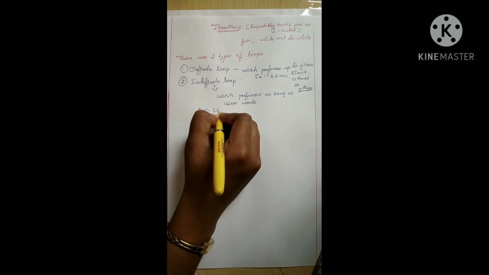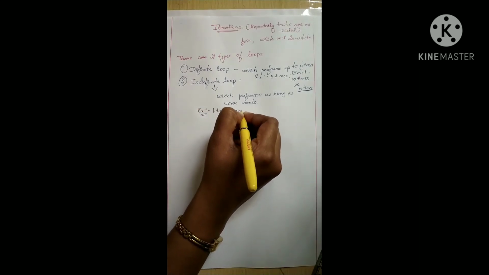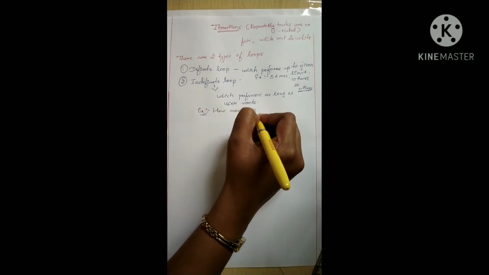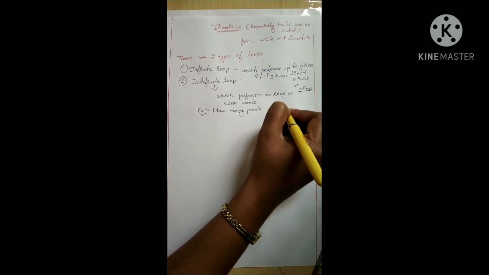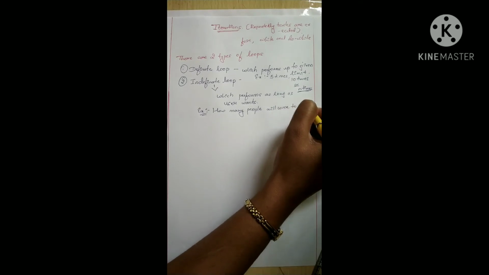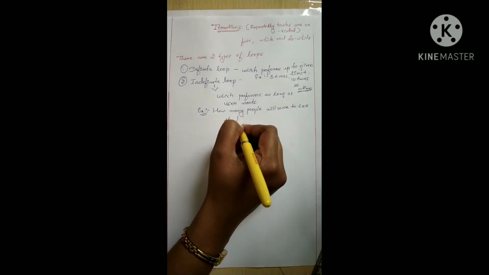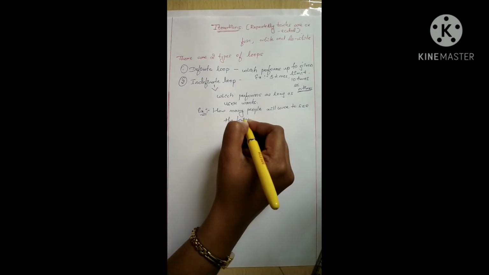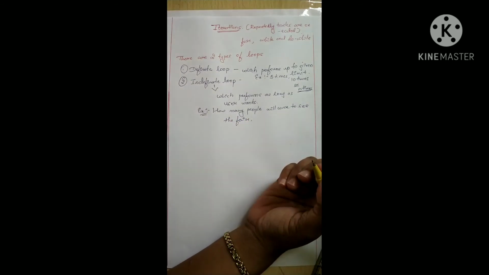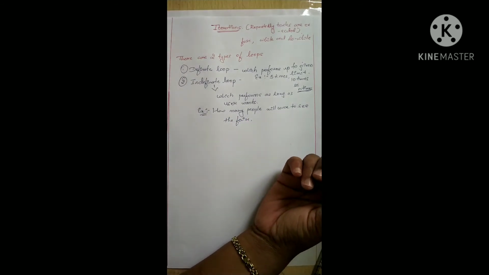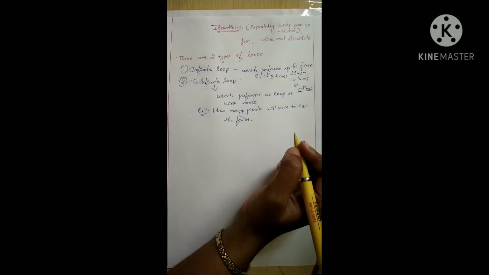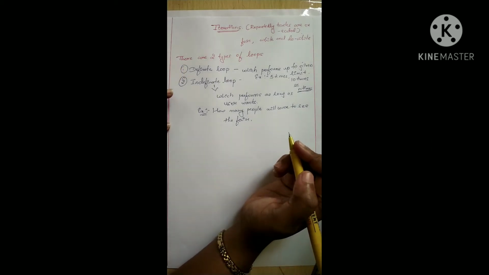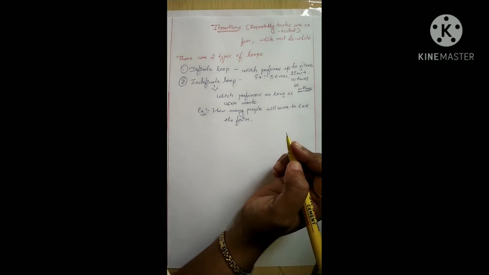Example is, how many people will come to see the fair. Fair means Jatre. These are the two types of loops used in the iteration concept. First one is the definite loop, second one is the indefinite loop.